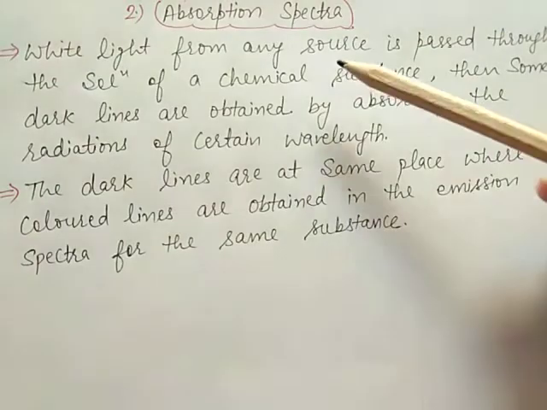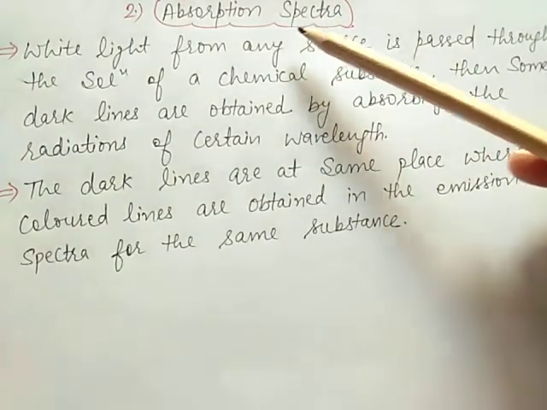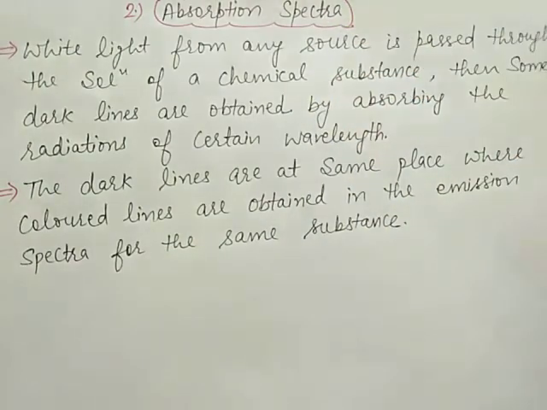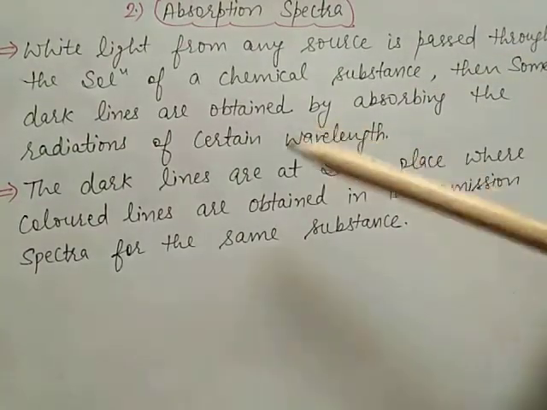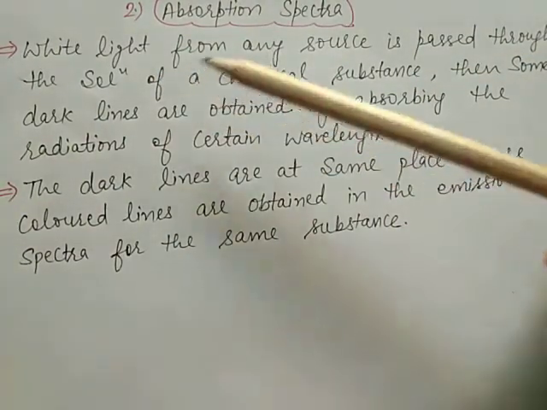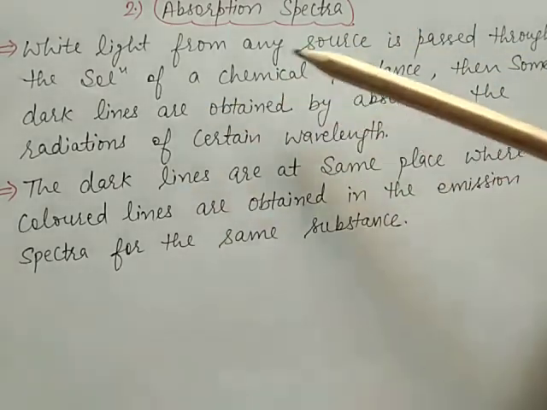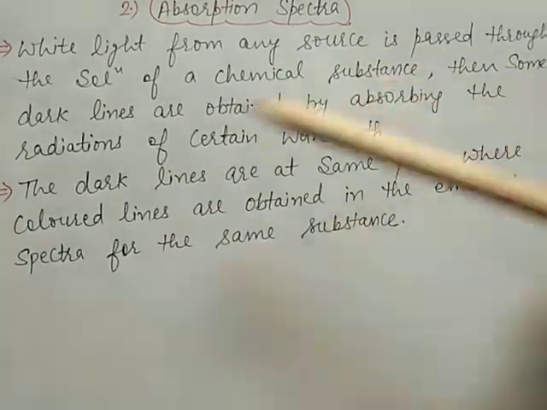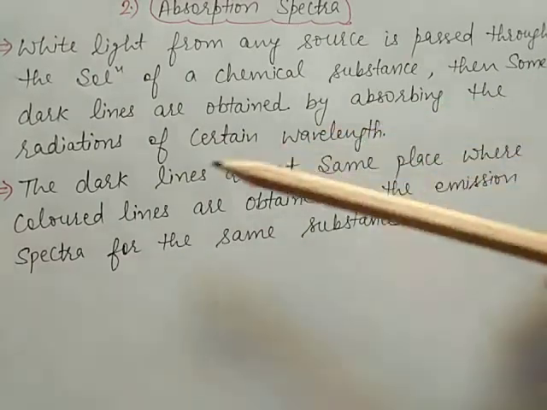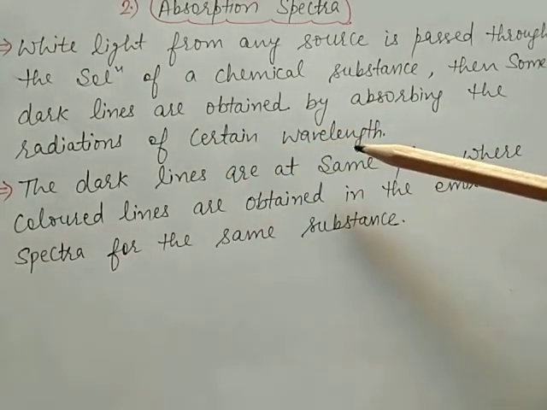Now the second type of spectra is absorption spectra. It means when white light from any source is passed through a solution of a chemical substance, some dark lines are obtained by absorbing radiation of certain wavelengths.